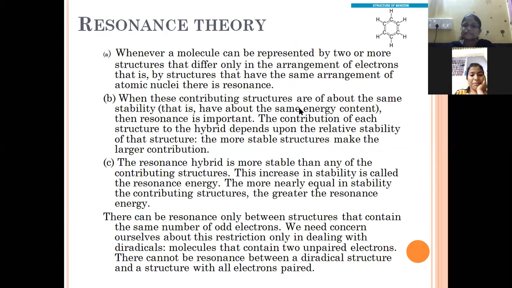So resonance theory is given by Kekulé. What is this resonance theory?